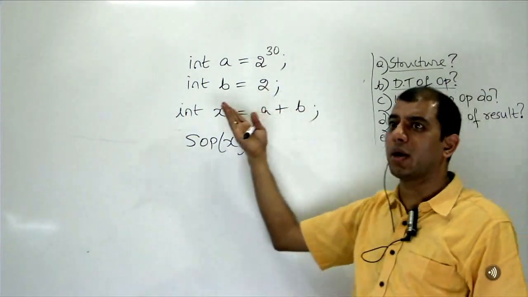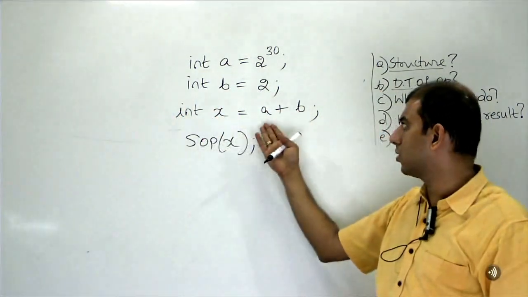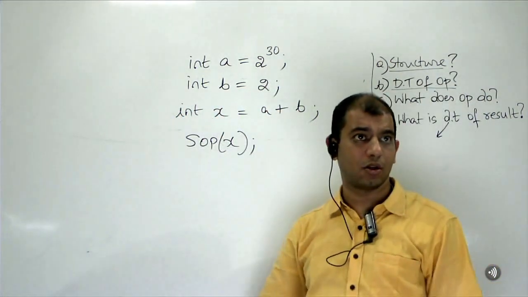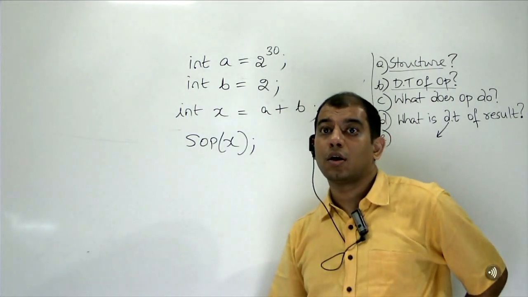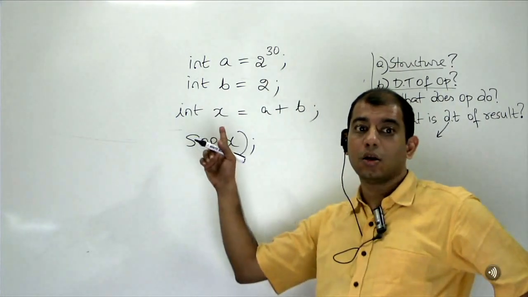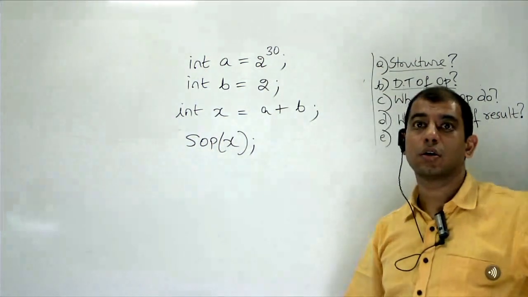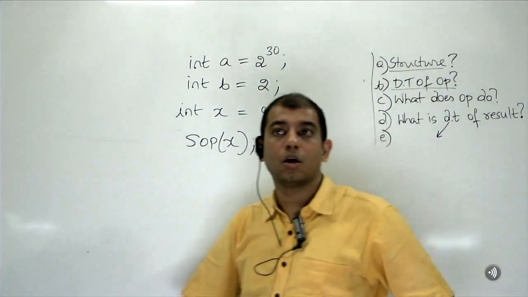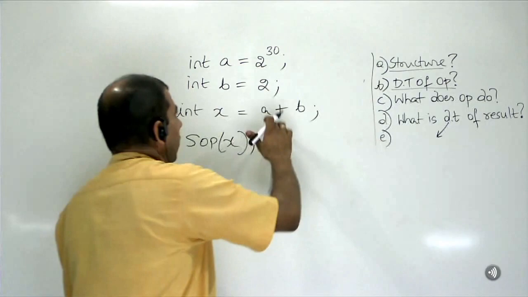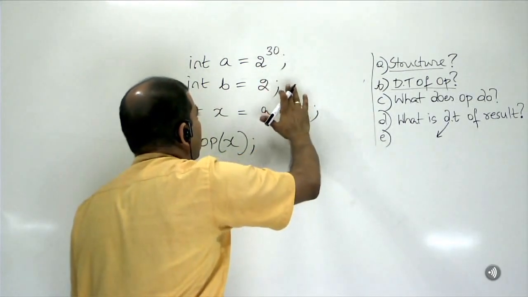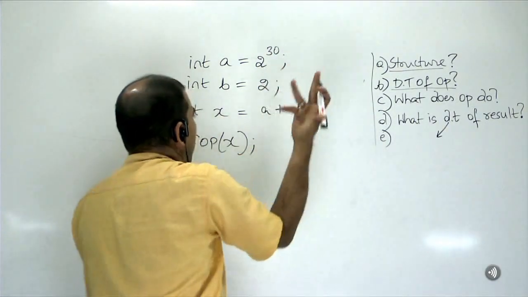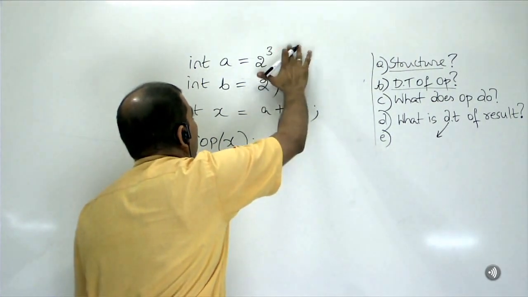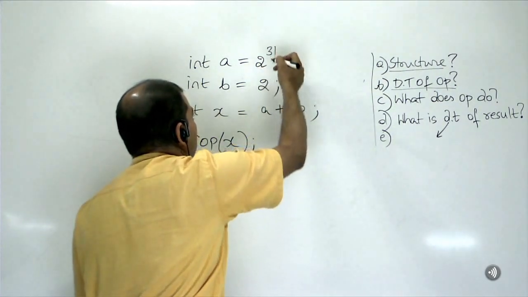Int b equal to 2. Possible or not possible? Of course, yes. A plus b. Possible or not possible? Not possible. So it will compile. Okay, what is the result? Oh, okay. Hold on. I'm going to do a small change. All right, this will work. This is possible. All right. Let me make it easier for you.